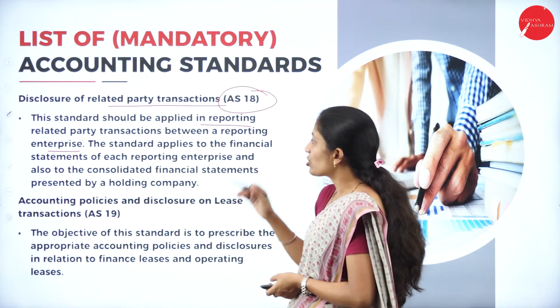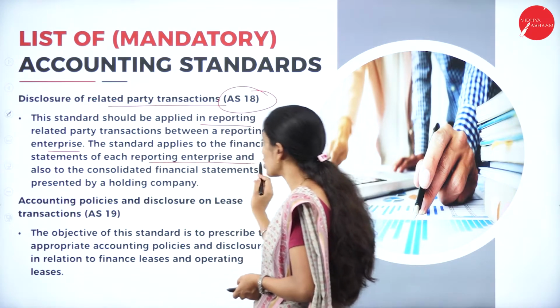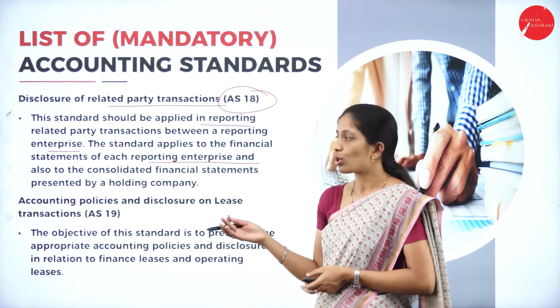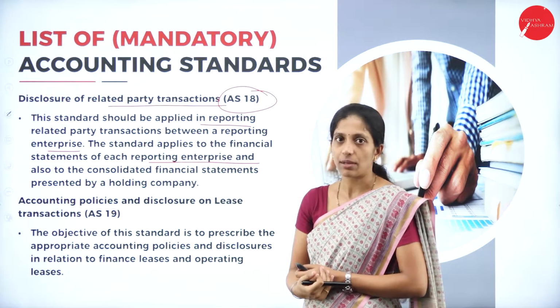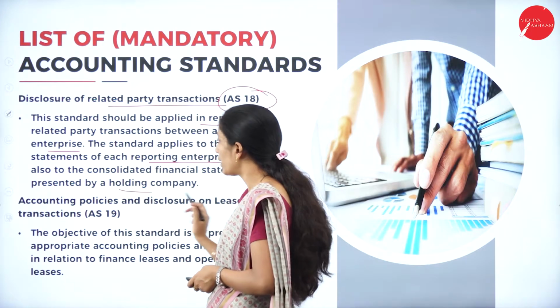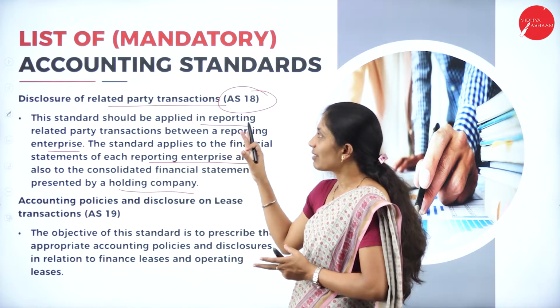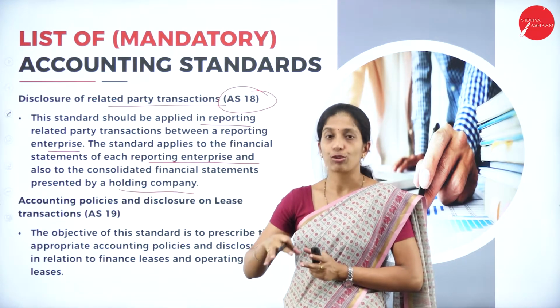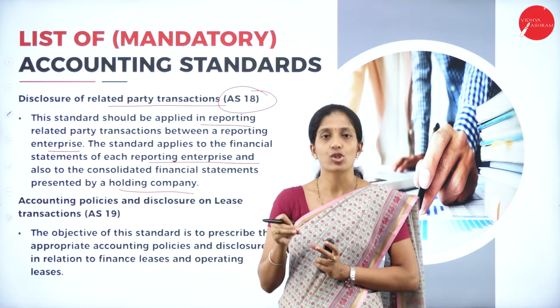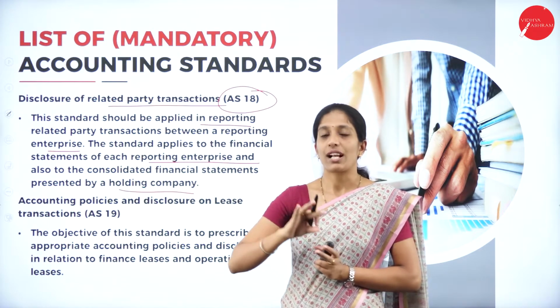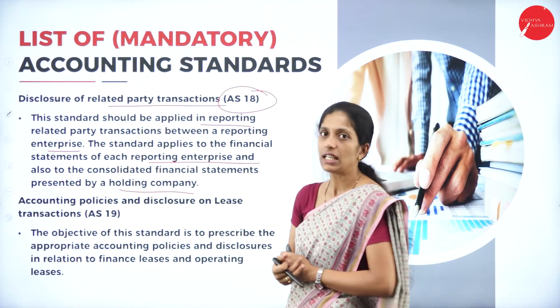The standard applies to the financial statements of each reporting enterprise and also to the consolidated financial statements presented by the holding company. So whatever transactions are related to the holding company, and the consolidated transactions, all come under Accounting Standard 18.